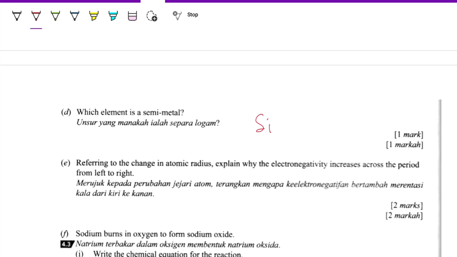Referring to the change in the atomic radius, explain why the electronegativity increases across the period from left to right. Electronegativity refers to the ability to gain electrons to form negative ions.